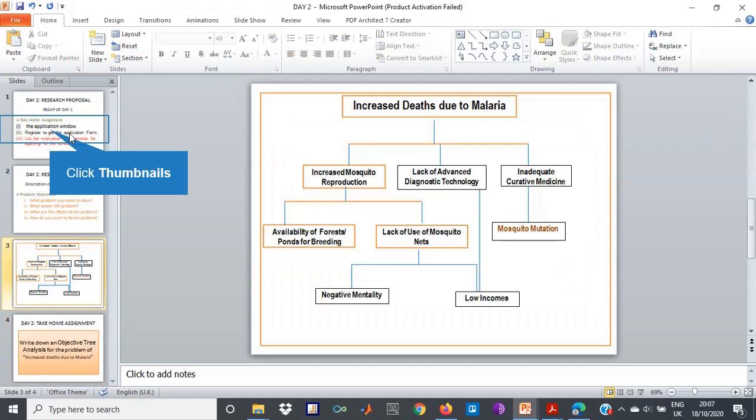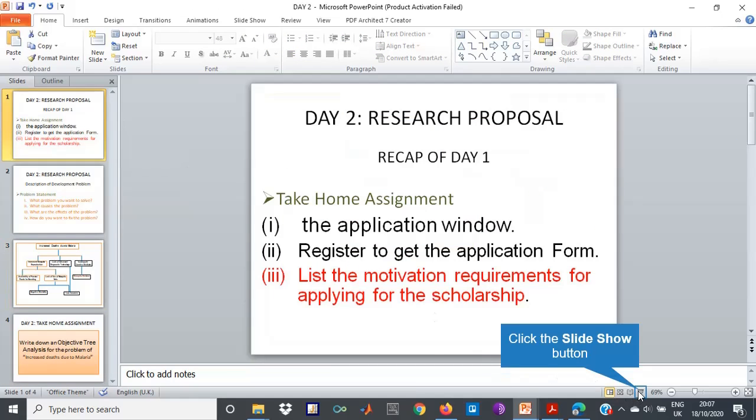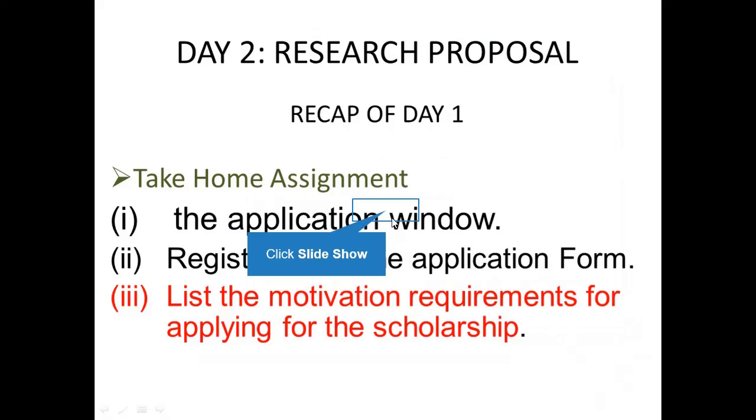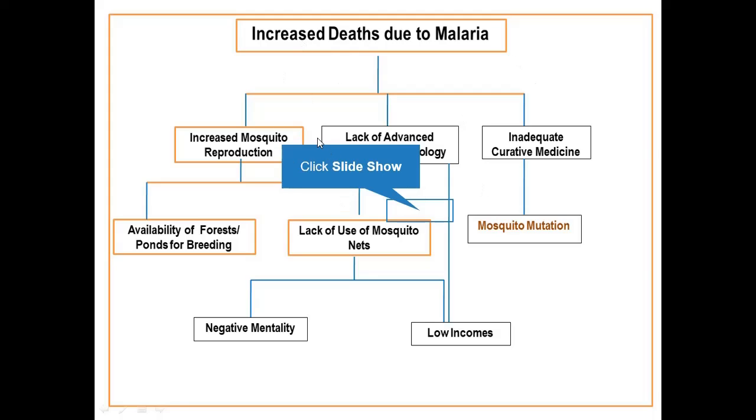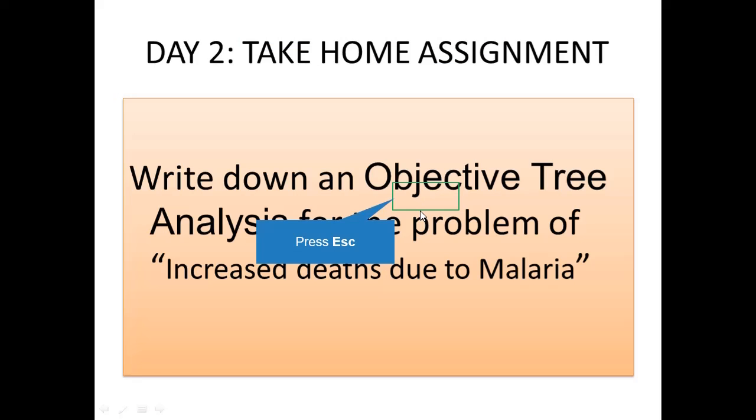Now, maybe to recap what we have discussed today, today we covered research proposal. In research proposal, what we focused on is that you have to have a problem that you want to solve. You have to state what problem itself you want to solve, what causes the problem, what are the effects of the problem, and how you want to fix the problem. And as an assignment, I introduced you to a problem tree analysis. I would like you tomorrow to do an objective tree analysis, which intends to solve this problem.